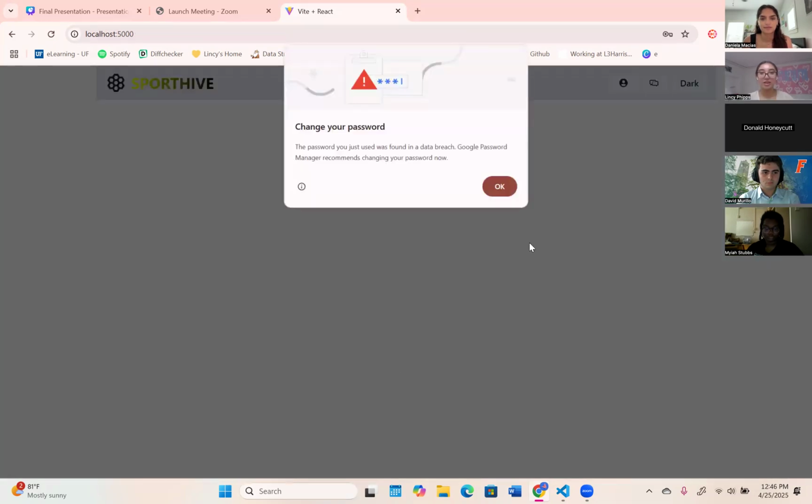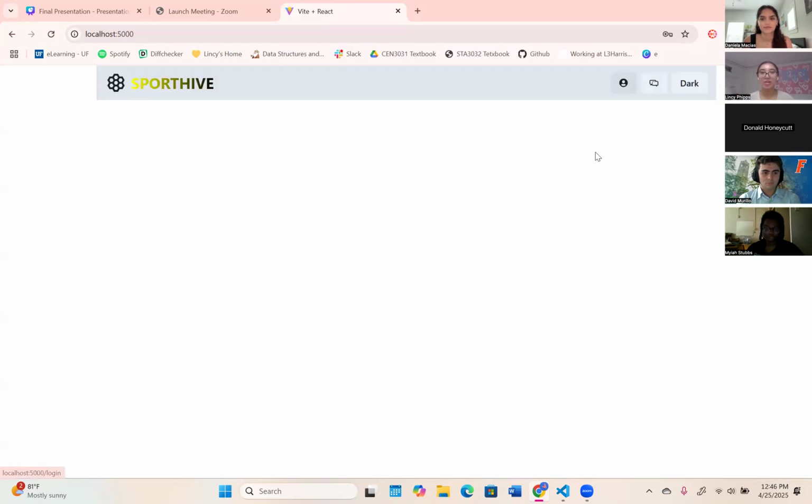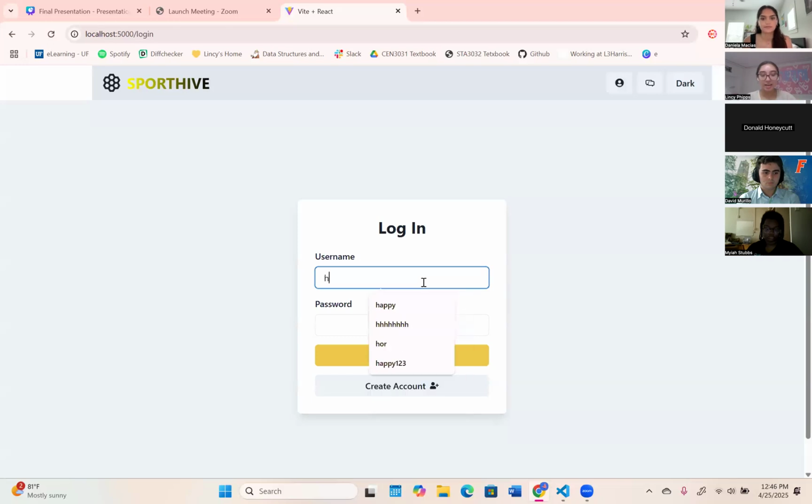And once you've created your account, it's now time to log in. Something important to note here is that you have limited features because we are not logged in yet. So once I log in, you're going to see the features populate up here.